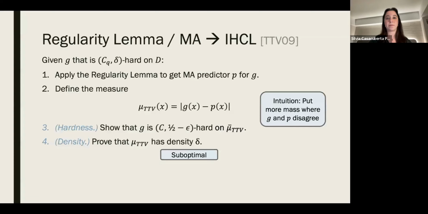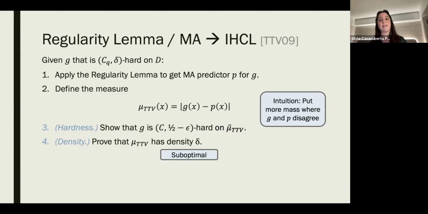Now, Trevisan, Tulsiani and Vadhan showed that we can prove the hardcore lemma from the regularity lemma. And the key idea is to define the measure that we call mu TTV using what we would call a multiaccurate predictor P. So from the initial function G, we build a multiaccurate predictor P, and then we construct the measure as you see in the middle of the screen, so just G minus P. And then you show that this is a hardcore measure and that it has density delta.